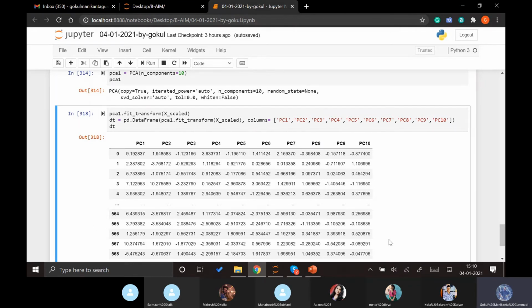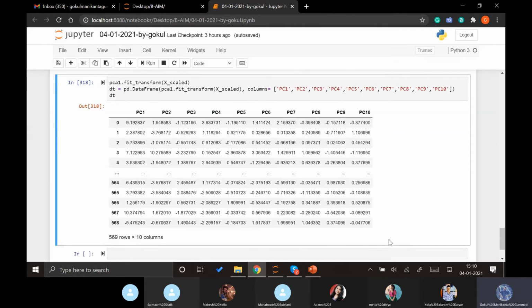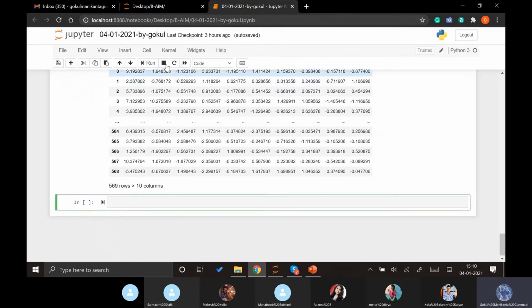Nothing but applying basic other modeling techniques. Usually we apply it on the dataset directly, but here we are converting the dataset into a reduced dataset first, and then applying all the different functions. So that is how principal component analysis works.